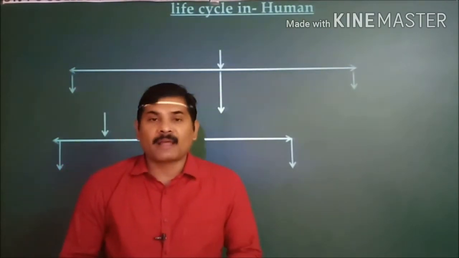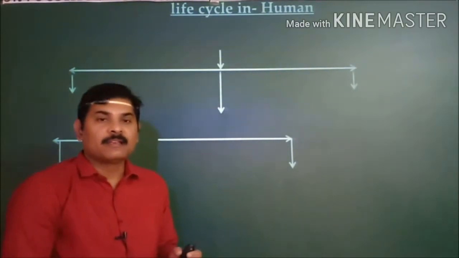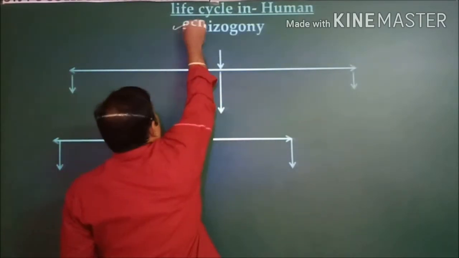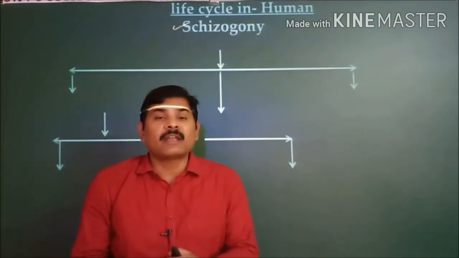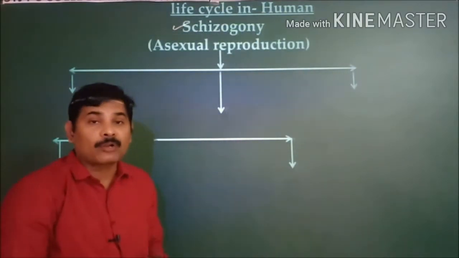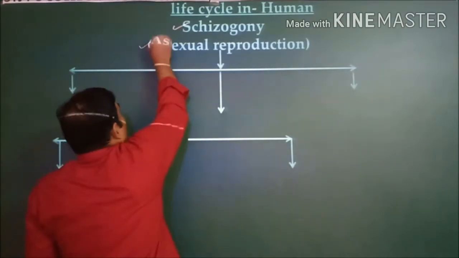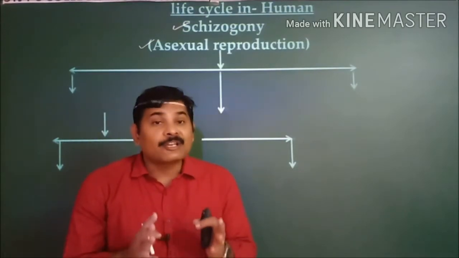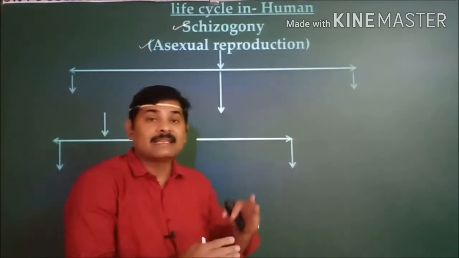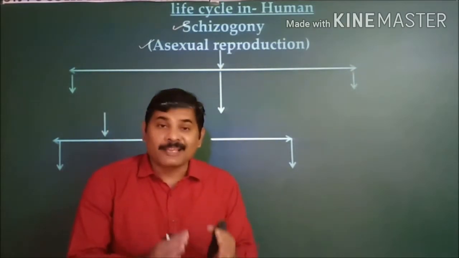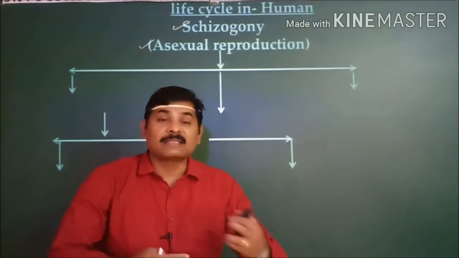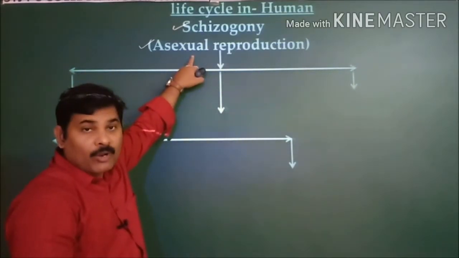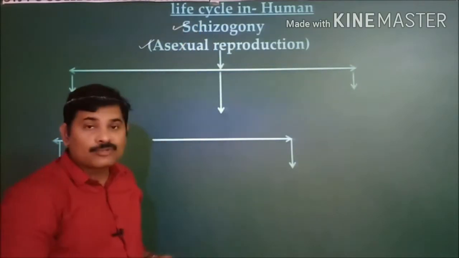The life cycle of the parasite in the human being is technically known as schizogony. Schizogony is actually the asexual reproduction part of this parasite. You know very well that it completes its life cycle asexually and sexually also. The asexual part of the parasite life cycle is completed within the human being, whereas the sexual part of the life cycle of the parasite is carried out within the mosquito. So the point is, the asexual reproduction carried out in the human being is known as schizogony.